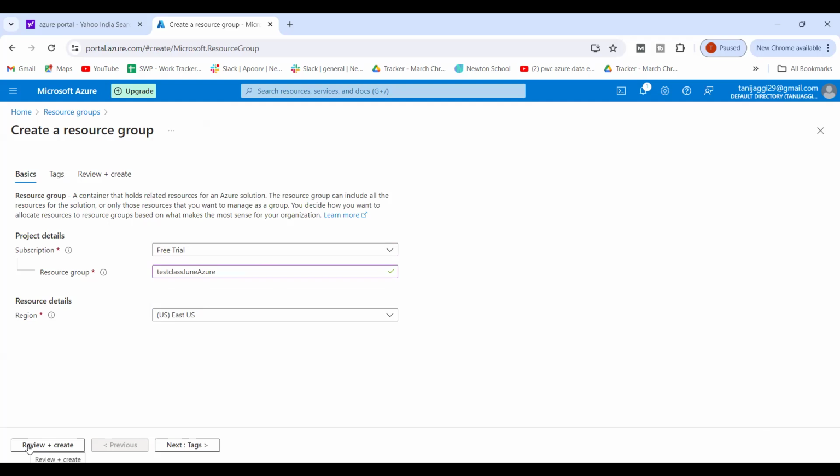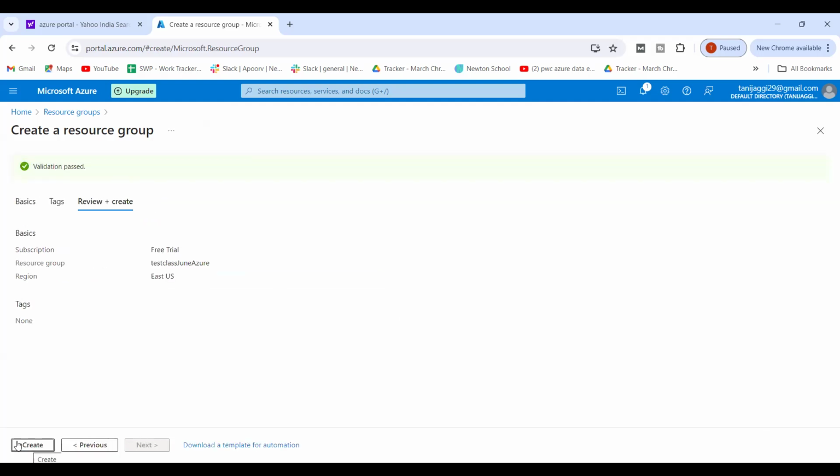Then you go to review and create. If the validation passes, you just have to go and create it. Now I'm not going to create it because I've already created two resource groups for myself. But you just have to go over here and click on create.